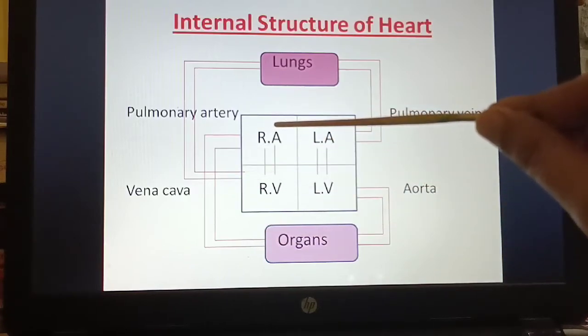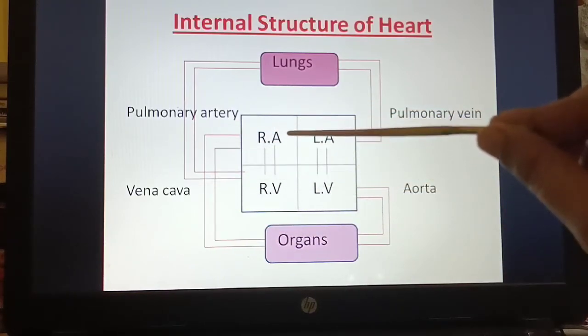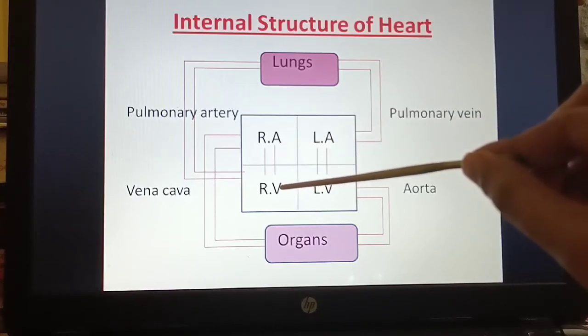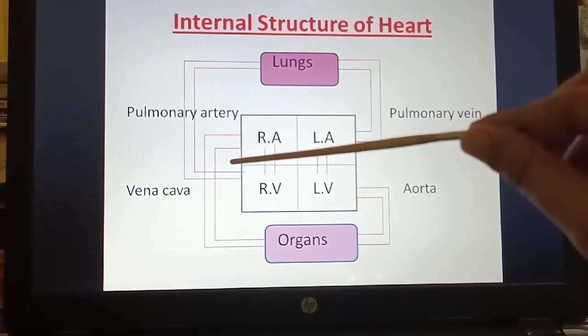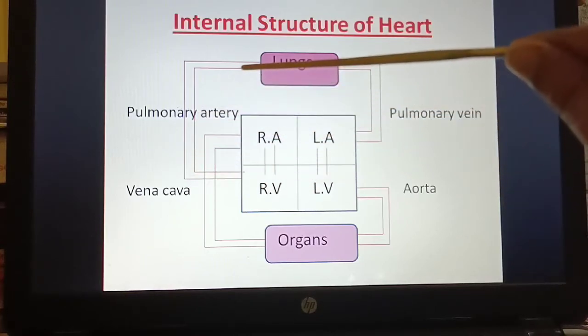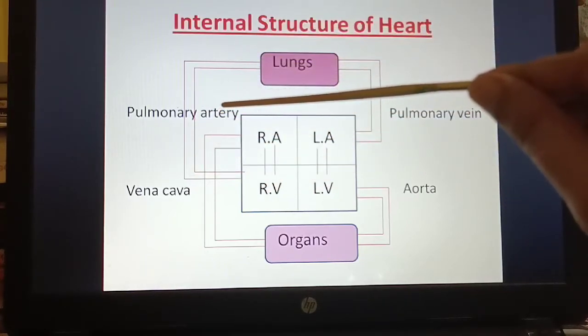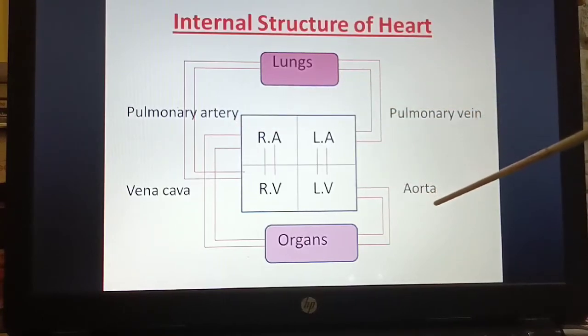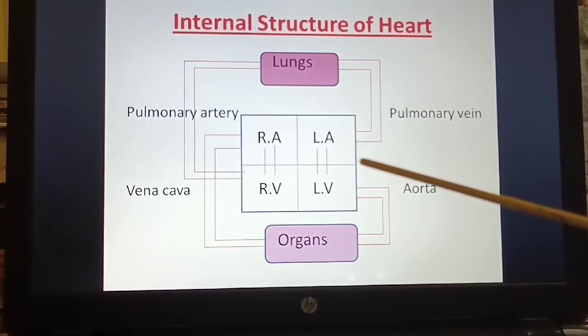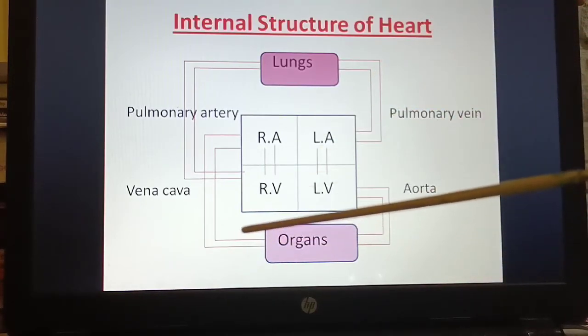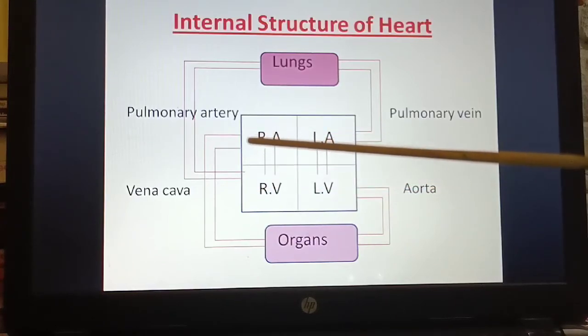Now the carbon dioxide has reached the right atrium, from the right atrium to the right ventricle by the tricuspid valve, and from there it goes to the lungs by the pulmonary artery. And remember, the aorta is the largest artery. Remember, the vena cava is the largest vein and the aorta is the largest artery. And if you see, on the left hand side there is always oxygen rich blood, and on the right side carbon dioxide rich blood.